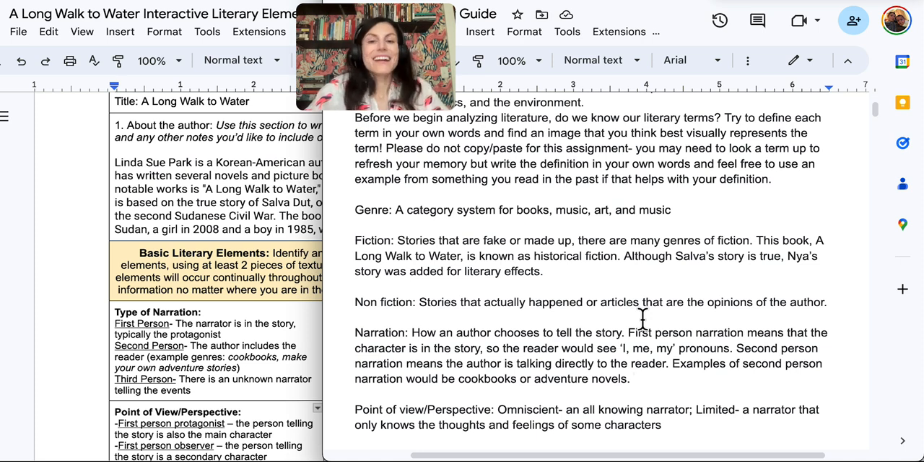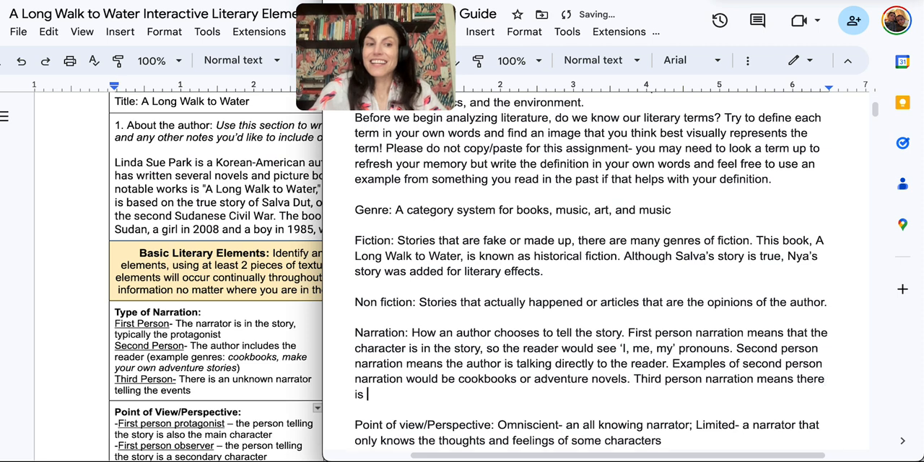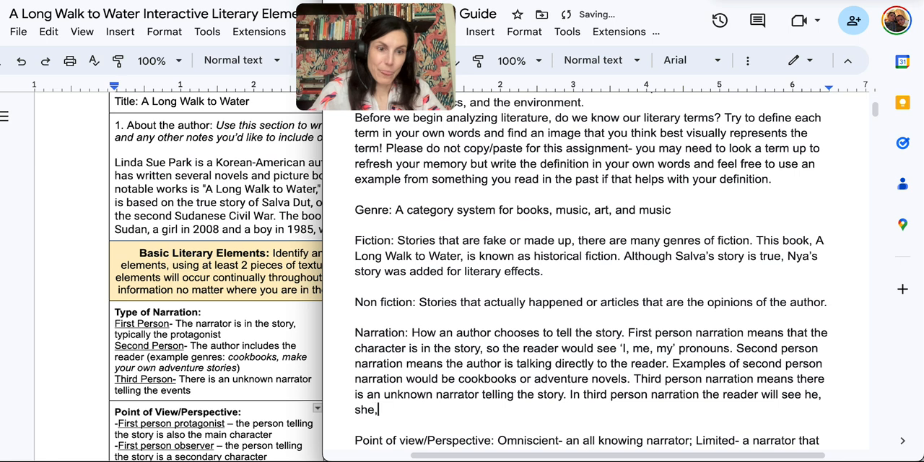And last but not least, because it's the most popular, we have third person narration, which means there is an unknown narrator recounting the events, an unknown narrator telling the story. And I remember this: in third person narration, the reader will see he, she, they, them pronouns.